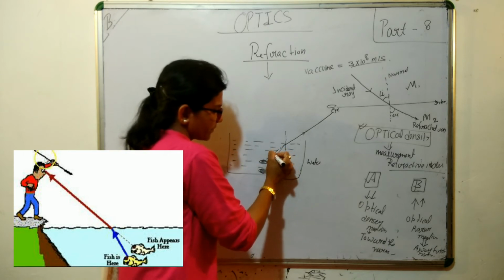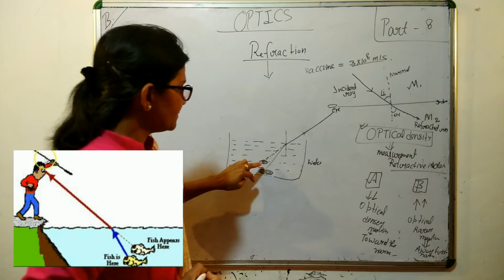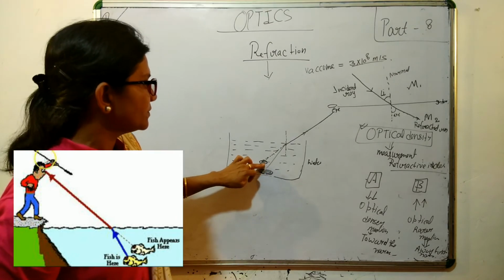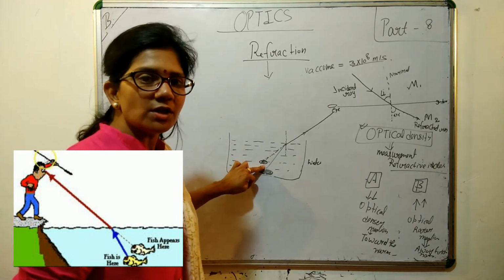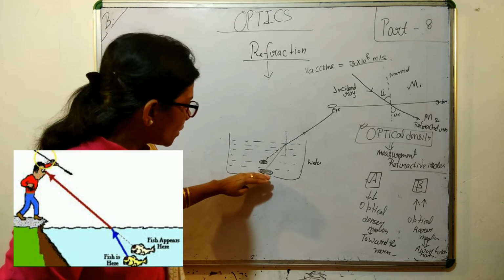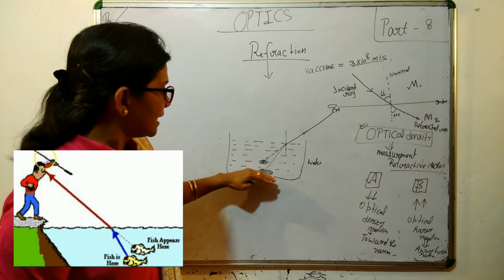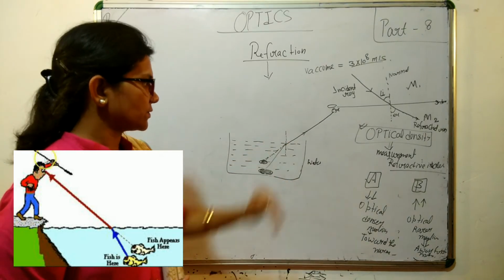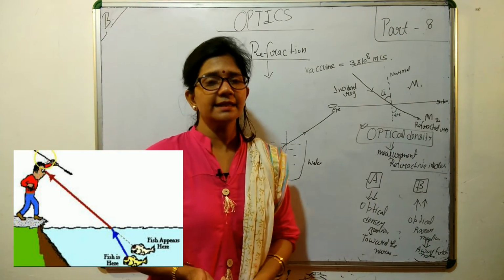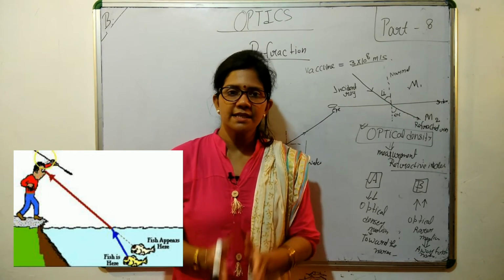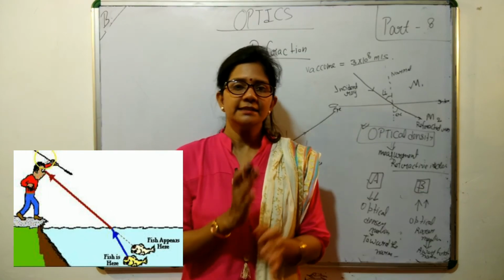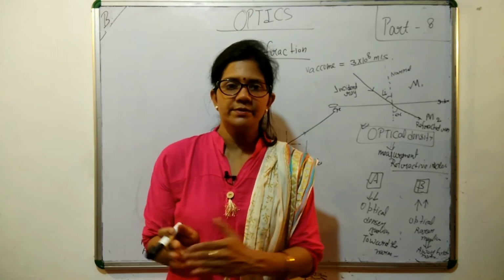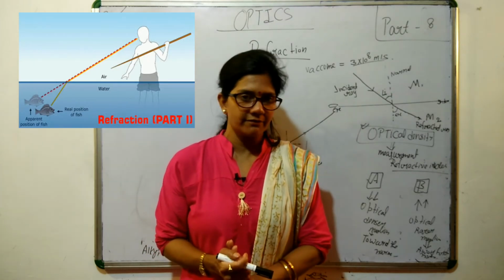It seems to be coming from this position. Because of this, you will see that the coin is lifted upward. So in this way we get a different position of the object in case of refraction.